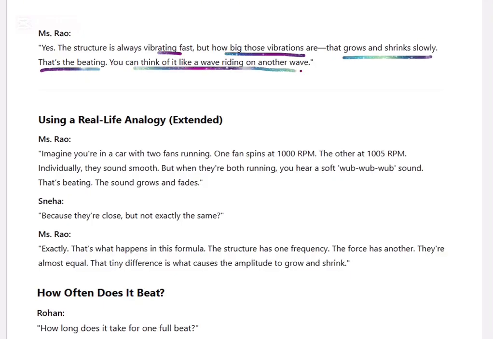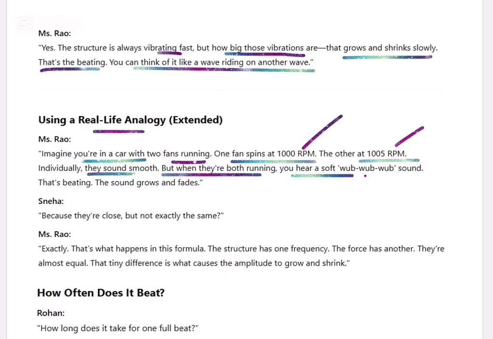You can think of it like a wave riding on another wave. Imagine you are in a car with two fans running. One fan spins at 1000 rpm, the other at 1005 rpm. Individually they sound smooth, but when they are both running, you hear a soft pulsing sound. That's a beating.